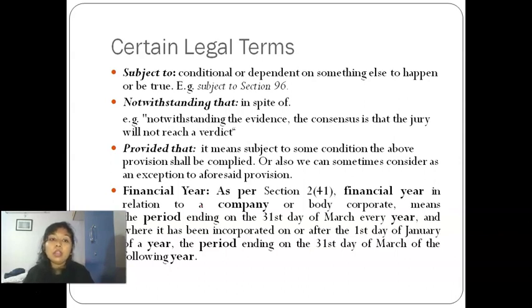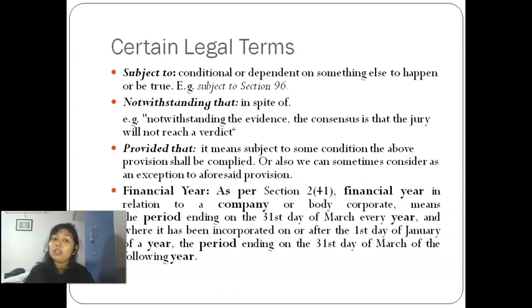Then the second term is "notwithstanding that". The general meaning is "in spite of". You can read it with this example: notwithstanding the evidence, the consensus is that the jury will not reach a verdict. What do you mean by that? In spite of having the evidence, the jury will not reach a verdict. They are not able to reach a verdict in spite of having the evidence.